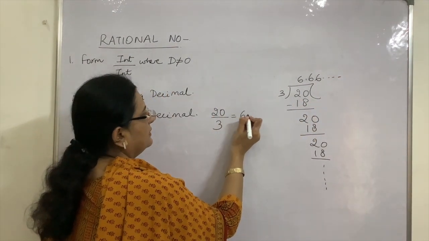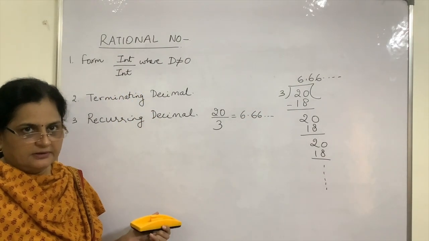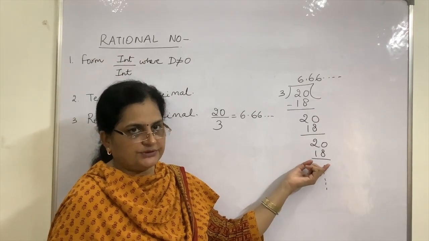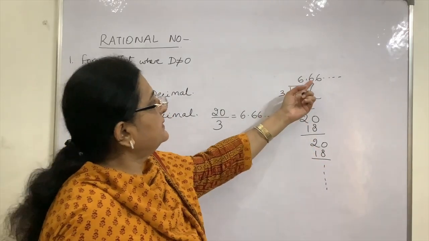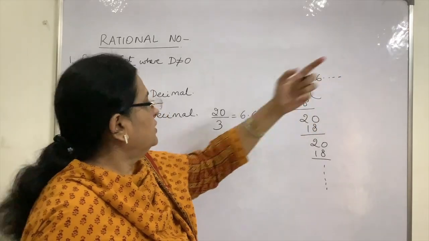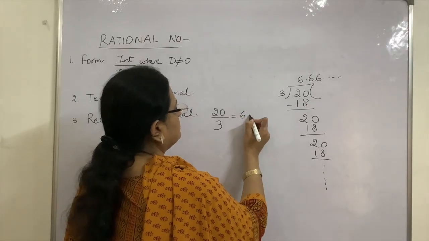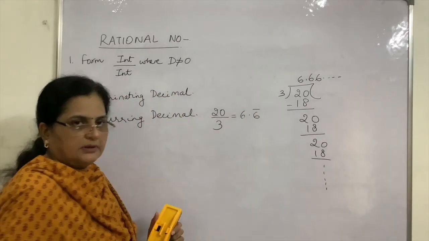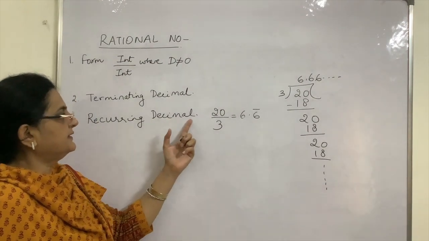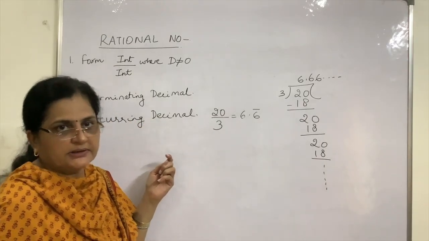If I write down the decimal representation of this number, it is not terminating, it is not finishing, the remainder is never coming out to be 0, but what is happening is that the digit is recurring again and again, the same digit is appearing. So sometimes we write it like this also. Okay. So if a fraction has a recurring decimal representation, then also it is known as a rational number.